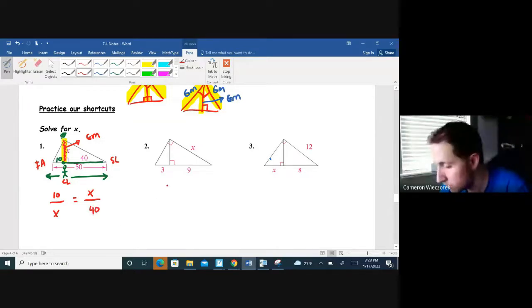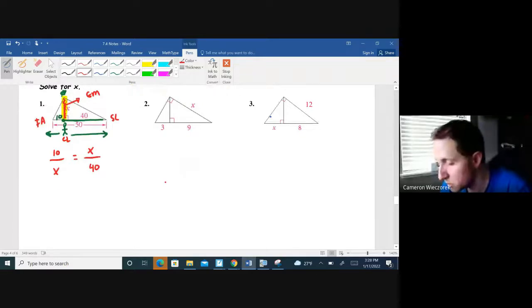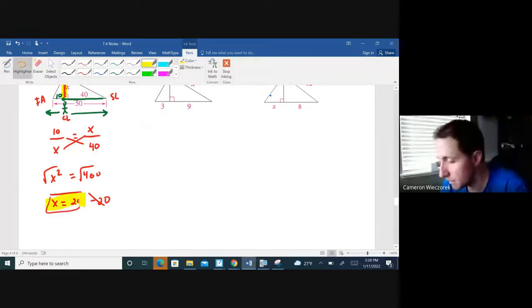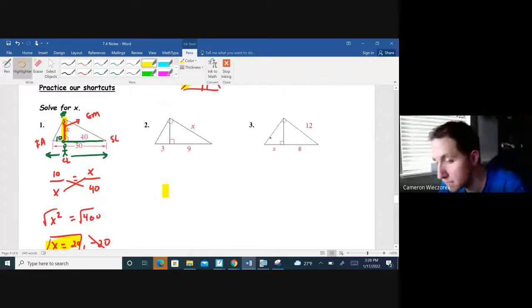So if I cross multiply, I'm going to get x times x gives me x squared. 40 times 10 gives me 400. When I square root both sides, technically I get positive 20 and negative 20. However, we cannot have a negative altitude. So the only answer I would keep in this case is x equals 20. That would be the length of the altitude dropped onto the hypotenuse.